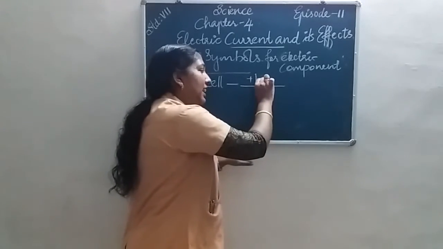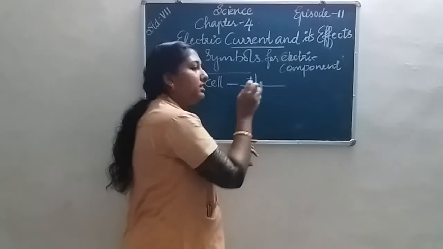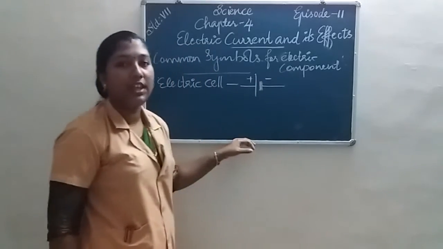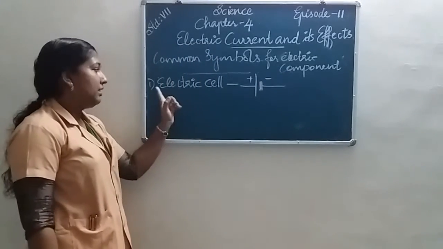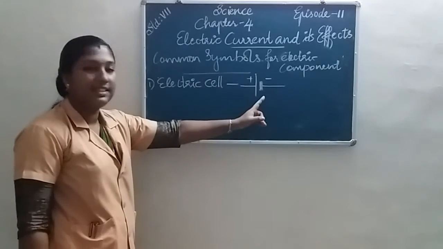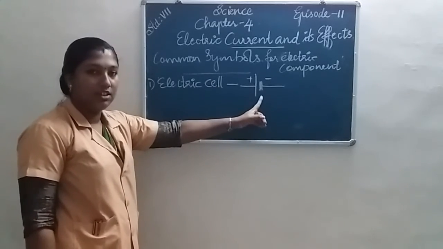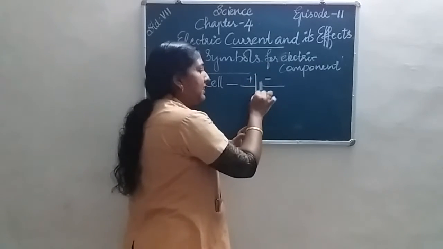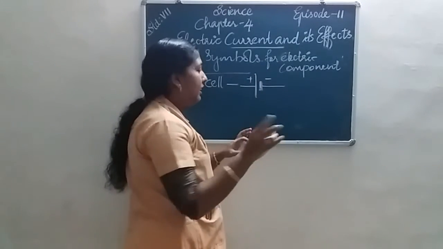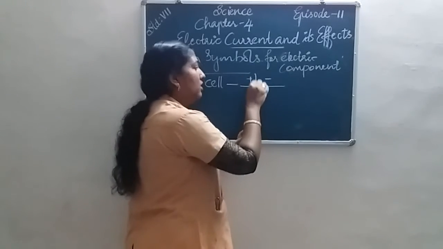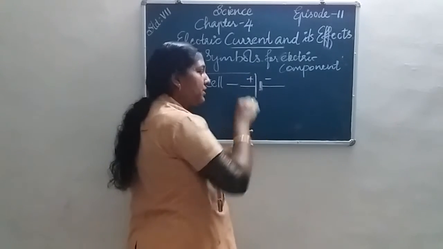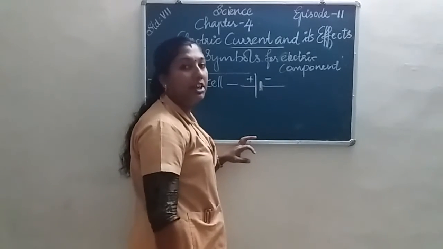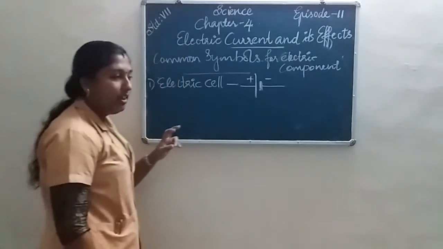The thick shorter line indicates the negative terminal of the cell. Did you understand? The symbol for an electric cell is like that. Here for the symbol for an electric cell, two lines are needed. The first line is the longer line. The longer line indicates the positive terminal of the cell, and the shorter line indicates the negative terminal of the cell.